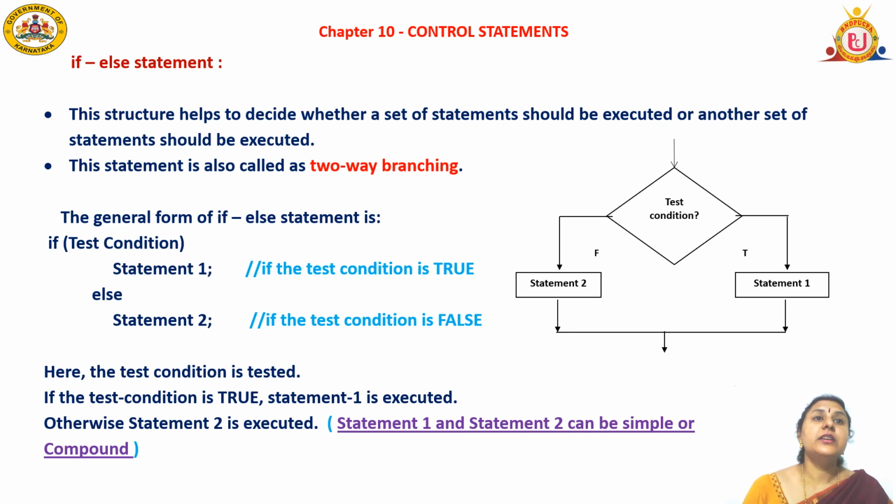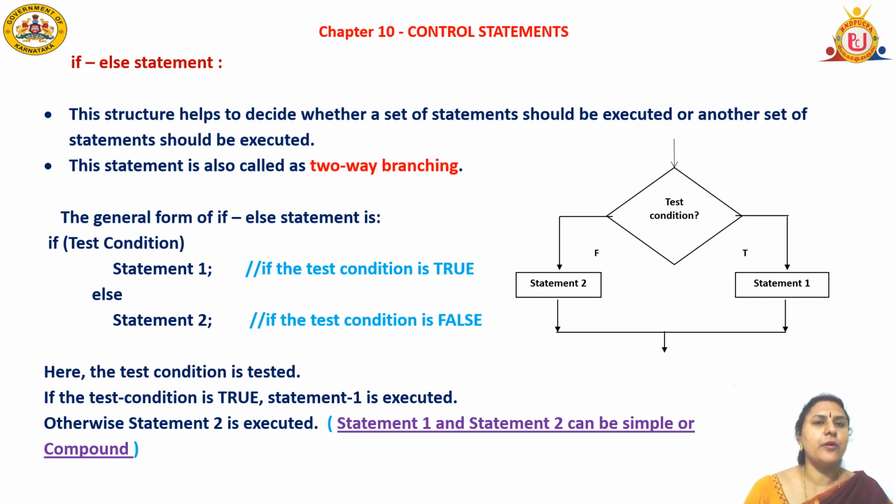Next is the if else statement. This structure helps to decide whether one set of statements should be executed or another set of statements should be executed. This statement is also called a two-way branching structure. Based on the condition, if it is true, it will execute one set of statements. If the condition is false, it will execute another set of statements.